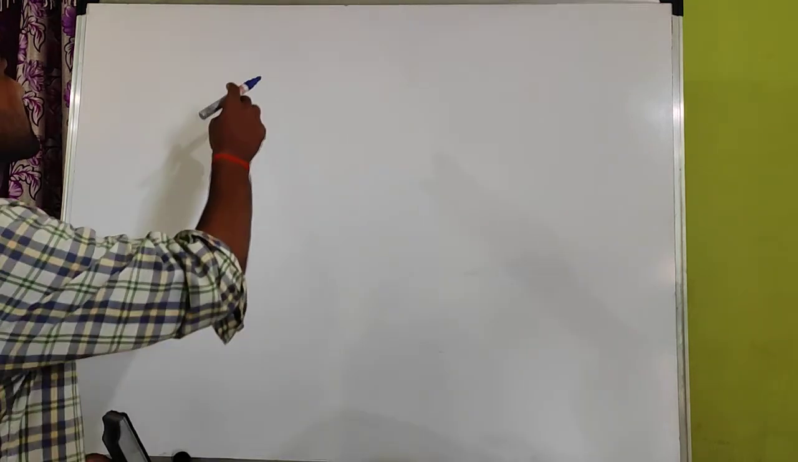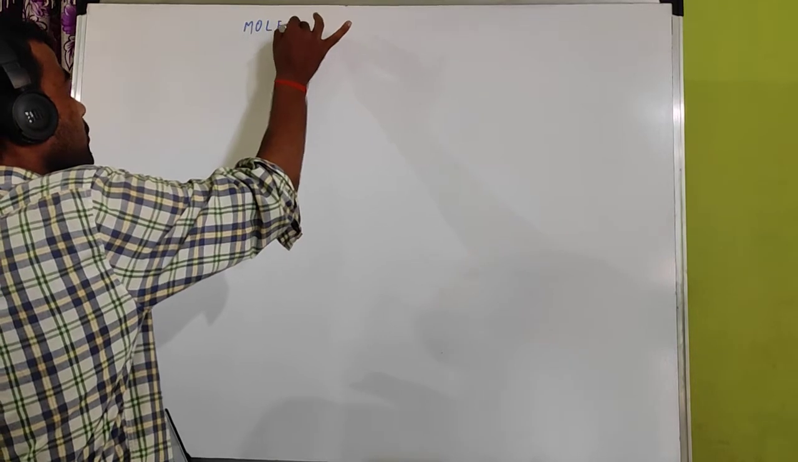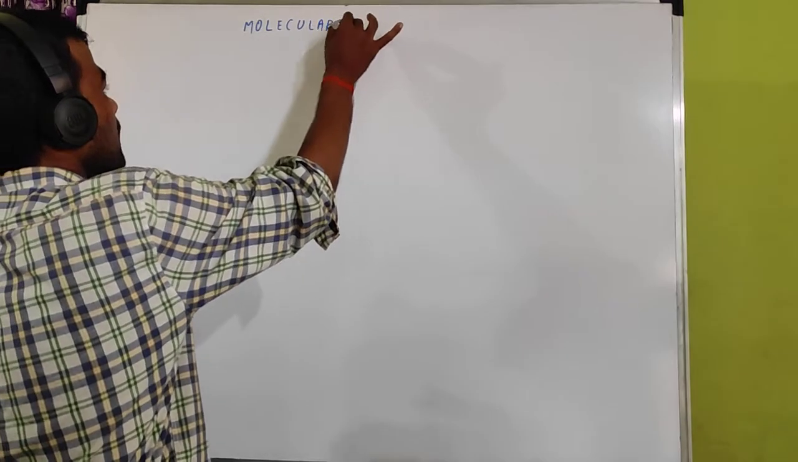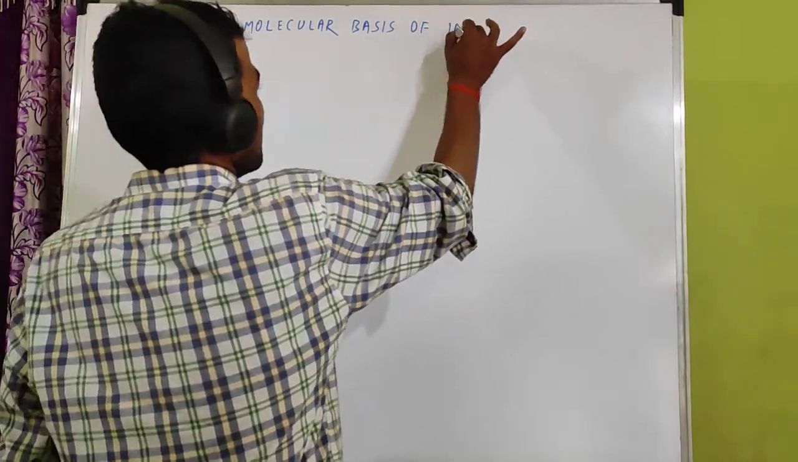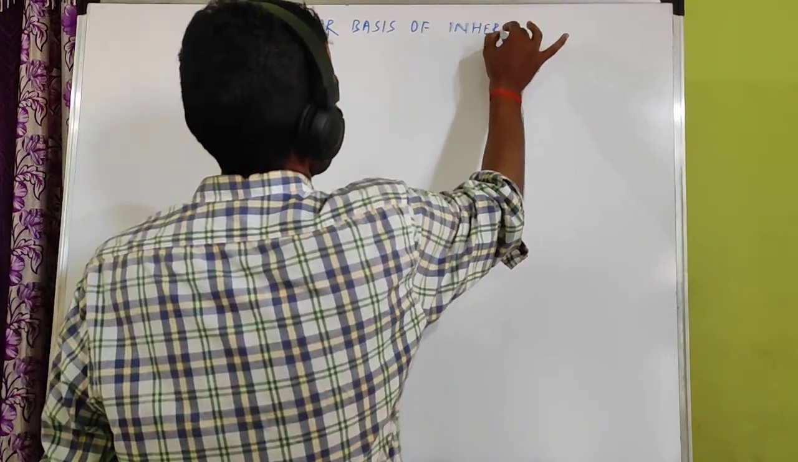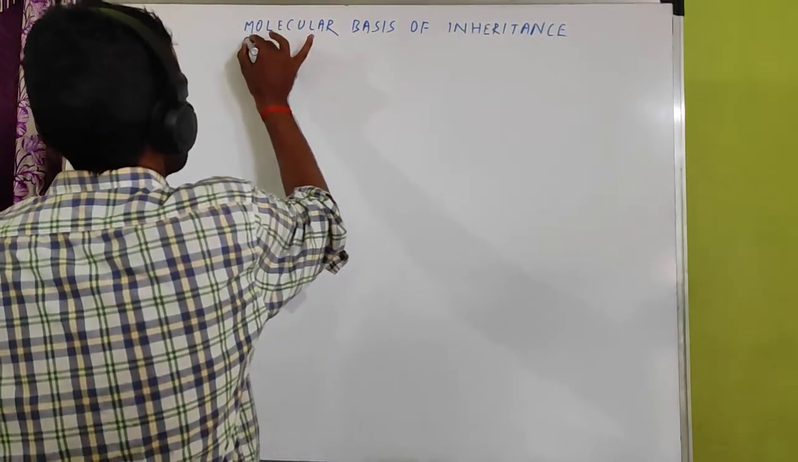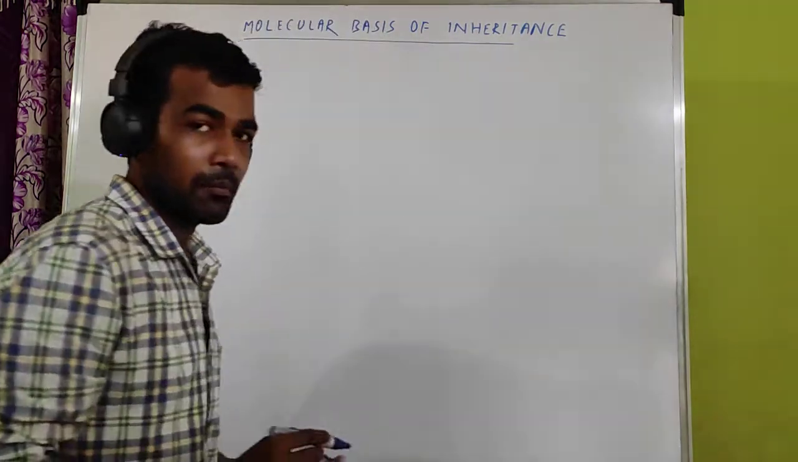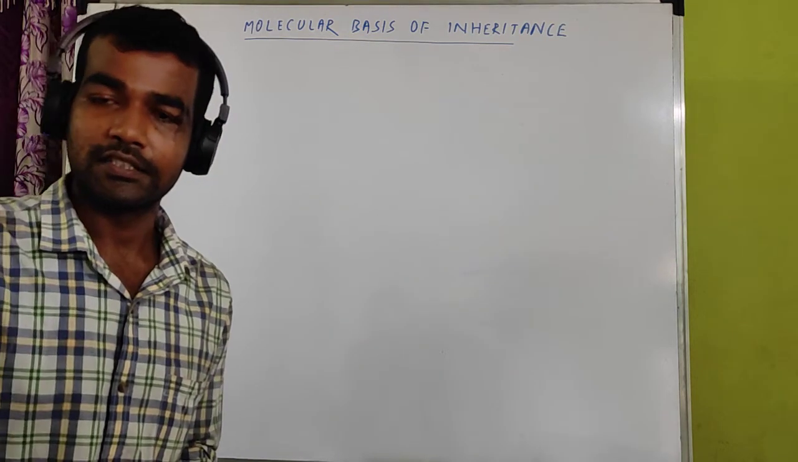The students will start a new chapter today, that is molecular basis of inheritance. After sexual reproduction in flowering plants, the most important, maximum weightage bearing chapter is your molecular basis of inheritance.